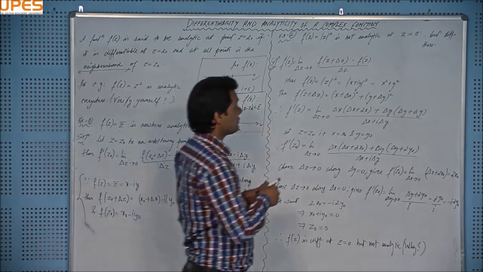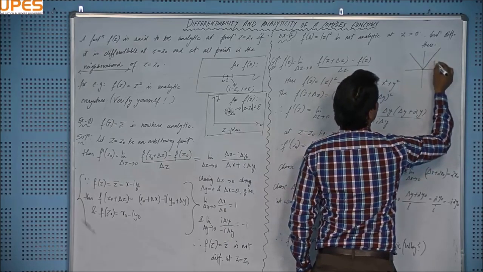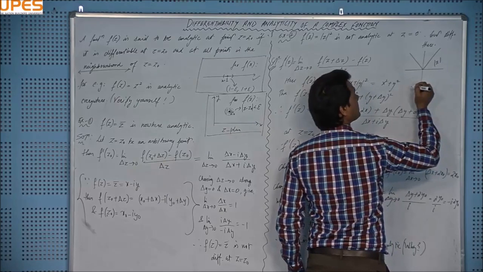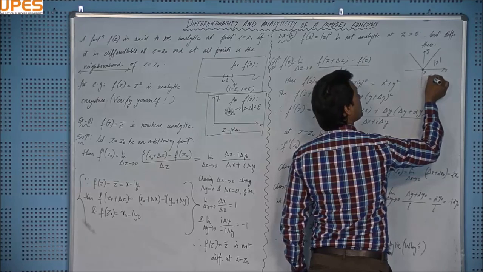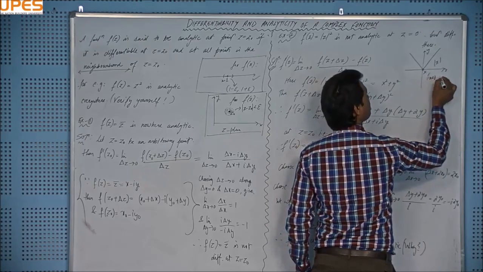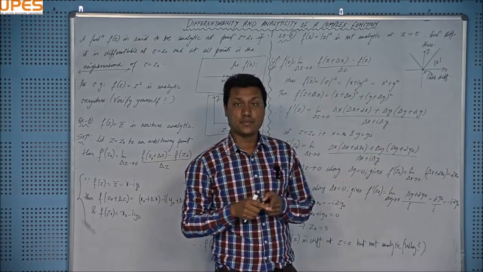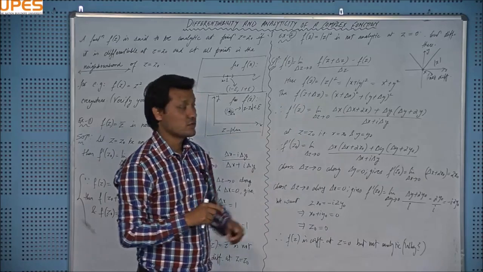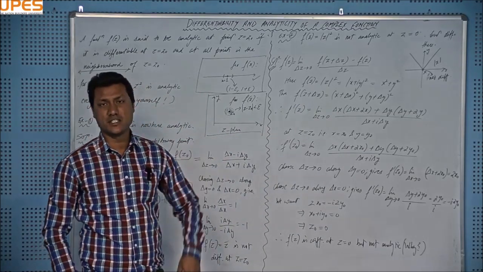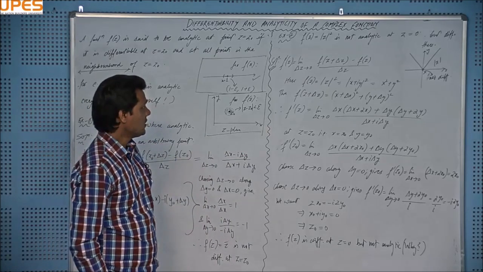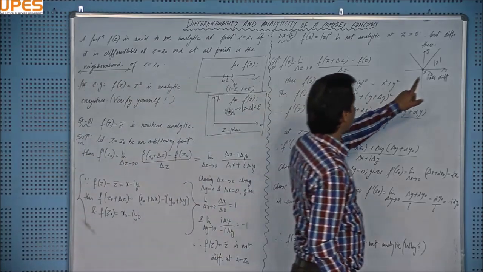If I draw a graph having a sharp corner here, this graph is for mod x, you know that, the x-axis and y-axis. At this point, it is not differentiable, where you have this sharp edge or sharp corner, in case of a real function. But in case of a complex function, that is something different. Again, you can see that this is the graph of mod x.